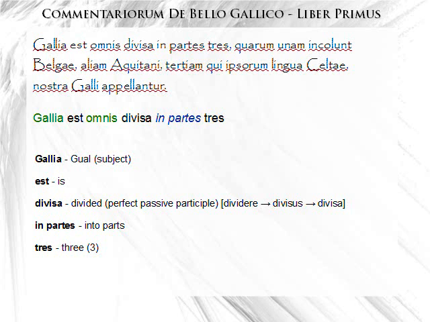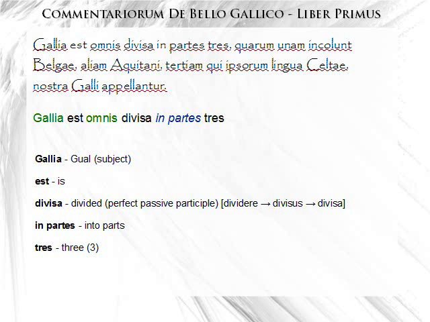Okay, first, let's read it through. Gallia est omnis divisa in partes tres, quarum unam incolunt Belgae, aliam Aquitani, tertiam qui ipsorum lingua Celtae, nostra Galli appellantur. So what do we have first? We have Gallia est omnis divisa in partes tres.